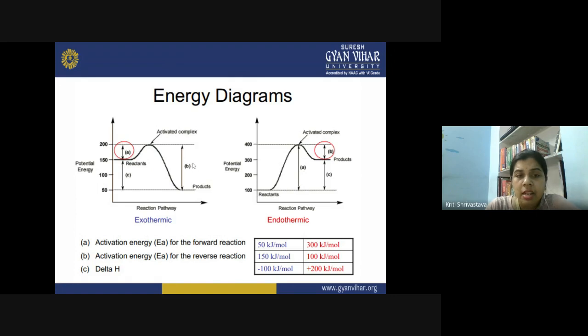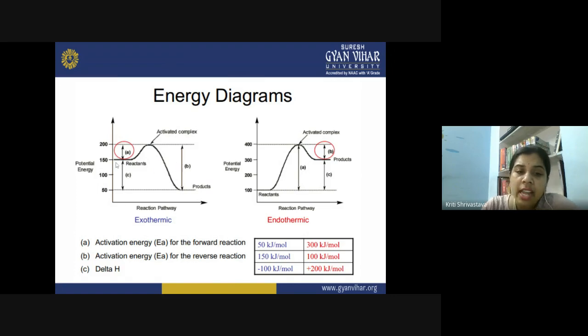So what will happen here? Which will be preferred? The forward reaction will be preferred here, right? And that is because the lower energy barrier is present for the forward reaction, so it will take place easily by acquiring a small amount of energy.